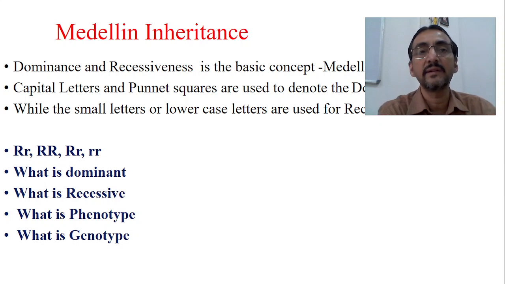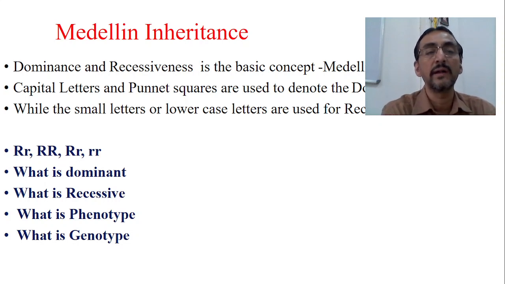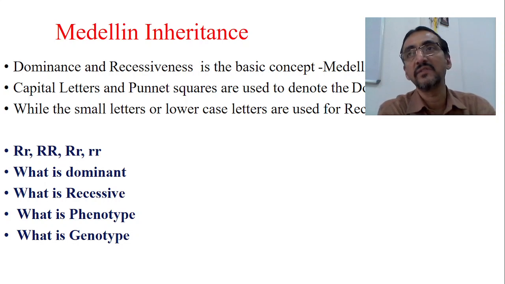So when I write capital R and small r, capital R suggests that that particular gene in that allele is a dominant one, whereas the other gene, small r, is a recessive one. When I say capital R, capital R, both the genes in the given allele are dominant. When I say small r, small r, both the genes in the given allele are recessive in nature.